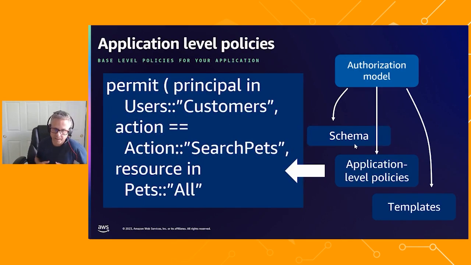The next step in the application developer's journey is to define what we call the application level policies. These are the policies that apply broadly across the application. For example, the policy we're showing here permits a principal in the user group customers to take the action search pets on any type of pets. So there you see we've now defined our policy. And that policy will broadly apply across the whole application. And when we get into the demo later, you'll see an example of us actually going into the application and creating the policy.